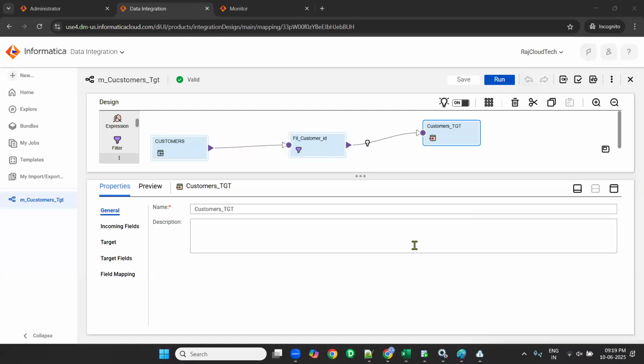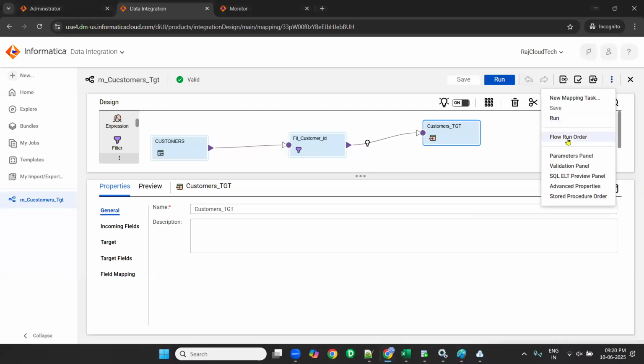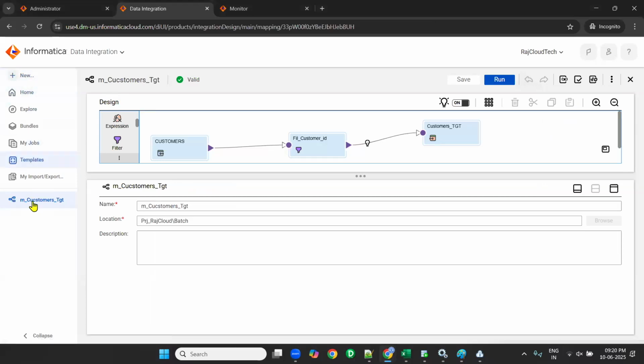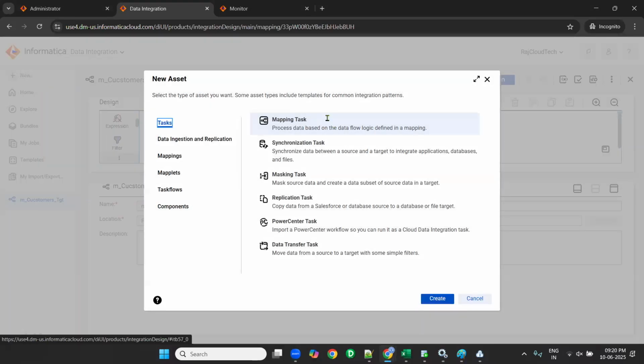How to create it? Either you can go here and create a new mapping task, or click on new. So this is m_customer CGT. Click on new, and we have mapping task, synchronization task, masking, replication, PowerCenter data transfer. All this I'll tell later.